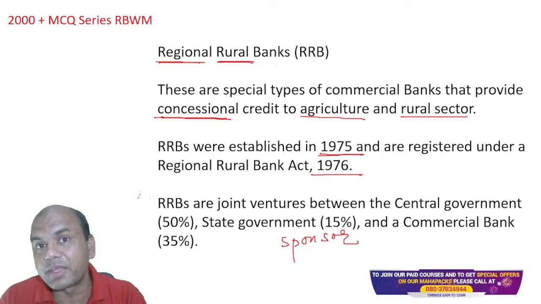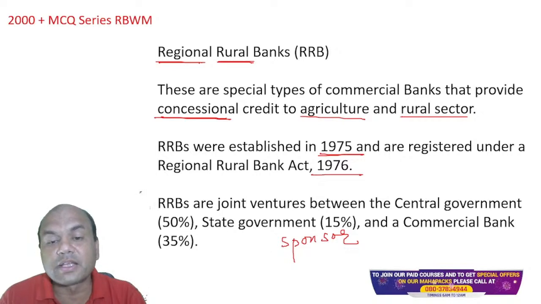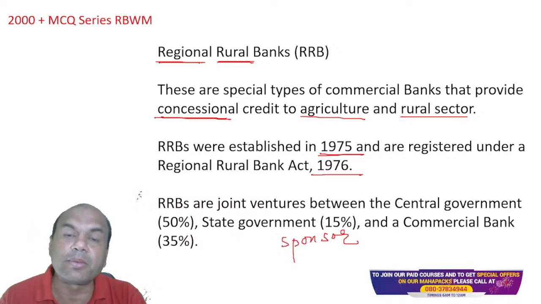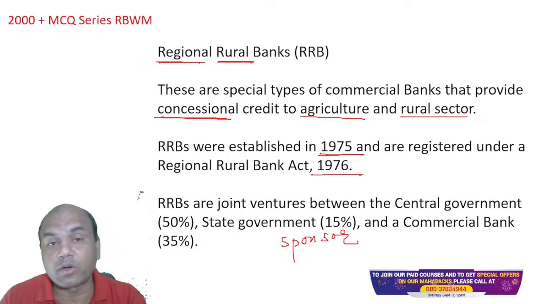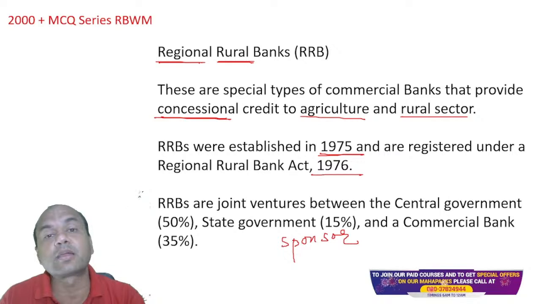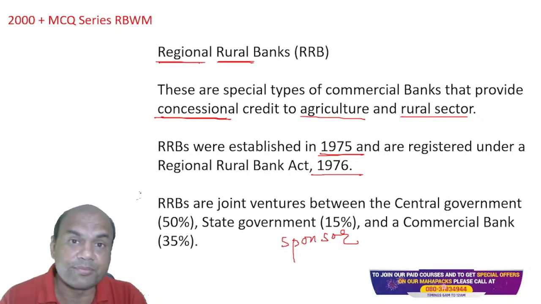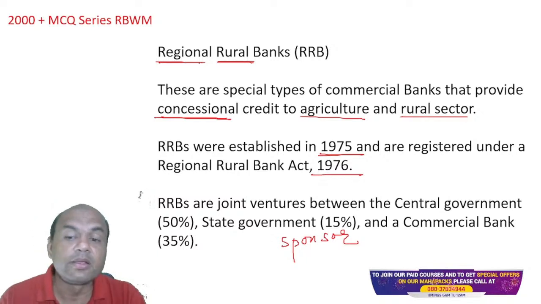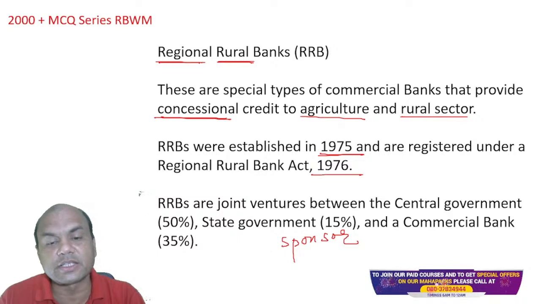Right now, what is happening? Government is coming up with a thought process: why should these be kept this way only? Can't these RRBs be a separate bank altogether, with no sponsor bank? Can't all the RRBs be combined in India? So this is a thought process. But from the exam point of view, remember, central government, state government, commercial banks, and these are the proportions.